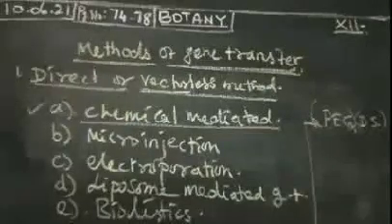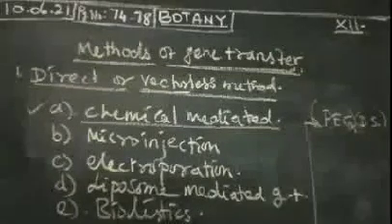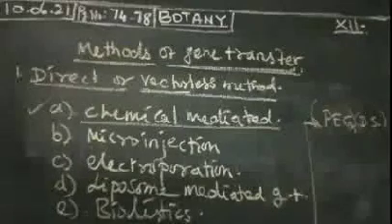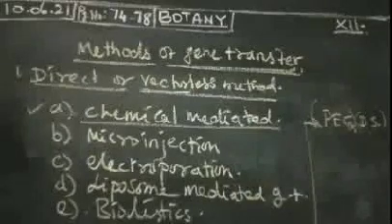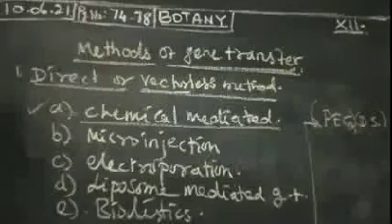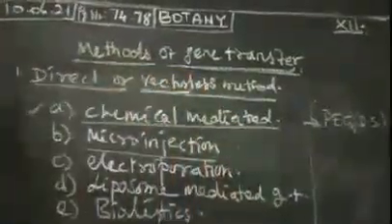The next one is micro injection with the help of a micropipette. Fine tipped glass needles are mostly used. Here the DNA is directly injected into the nucleus using a fine tipped glass needle or micropipette to transfer into plant cells. That is called micro injection.